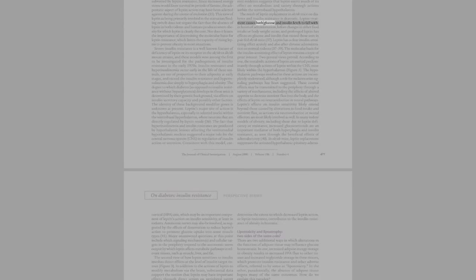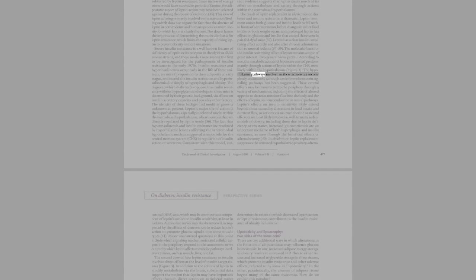Leptin treatment causes both glucose and insulin levels to fall within hours of administration, before changes in either food intake or body weight occur, and prolonged leptin has effects on glucose and insulin that exceed those seen in pair-fed OB/OB mice, 37. Leptin has a clear insulin sensitizing effect acutely and also after chronic administration to normal rodents, 37 to 39. The molecular basis for the insulin sensitizing effect of leptin remains a topic of great interest. Two general views prevail. According to one, the metabolic actions of leptin are exerted predominantly through actions of leptin within the CNS, most likely within the hypothalamus, Figure 3.